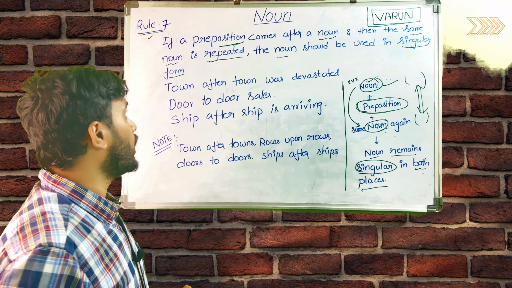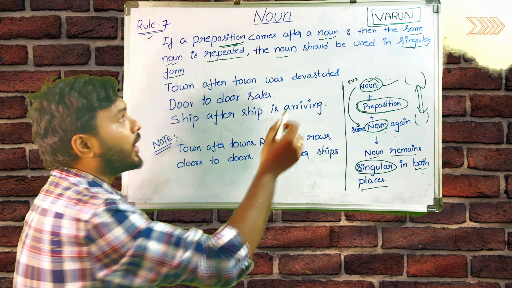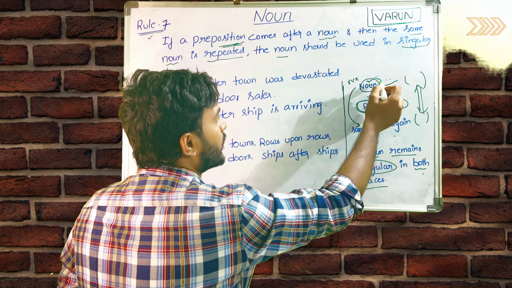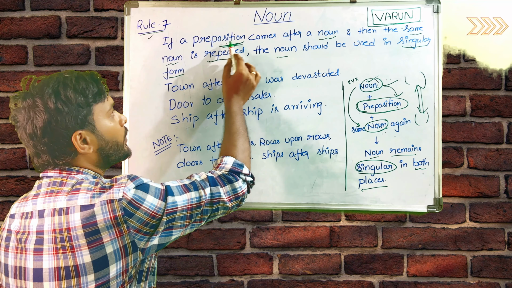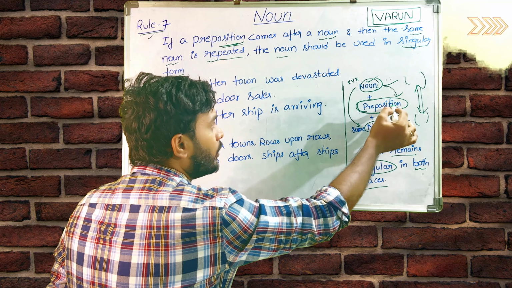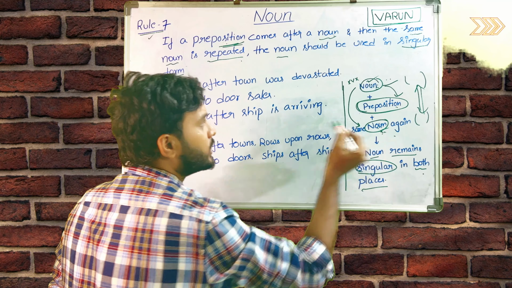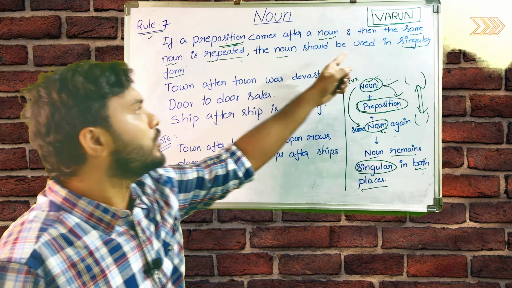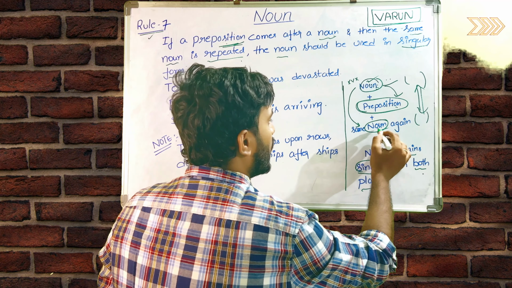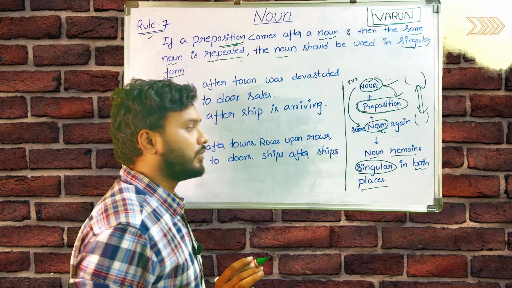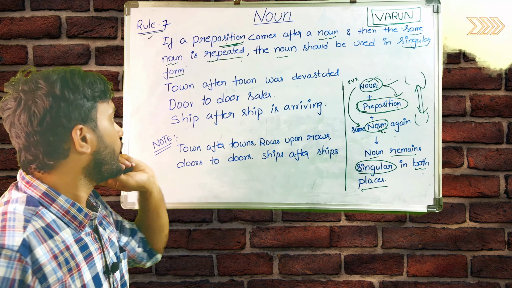Okay, now we'll discuss again the rule number. Here you can see, if a preposition comes after a noun, here the preposition comes after a noun. Okay, this is fine, right? If a preposition comes after a noun and then the same noun is repeated, the noun should be used in singular form. This is the same point I mentioned here in the note point. That's a very important point.